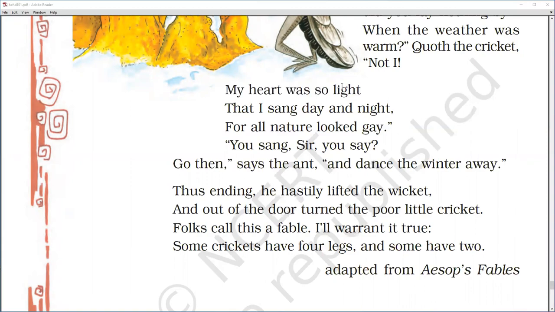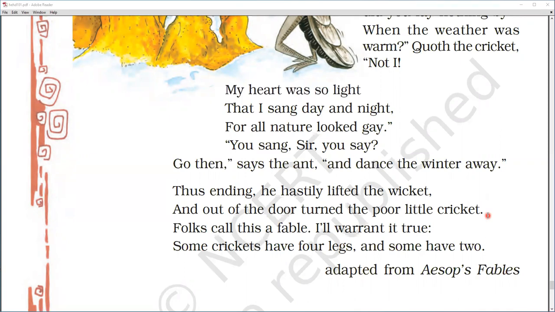Now students, the moral. We told you that a fable is a story in poetic form, and it also has a moral. It contains characters that are animals, but it also has a moral. Now, what is the moral of this fable? The moral of this fable is that we should enjoy the happy moments, but should not ignore our future.